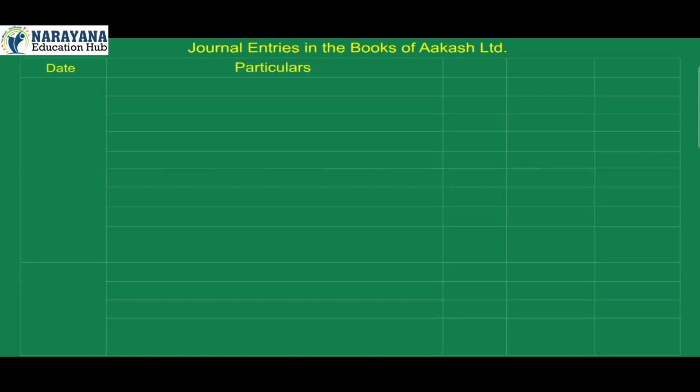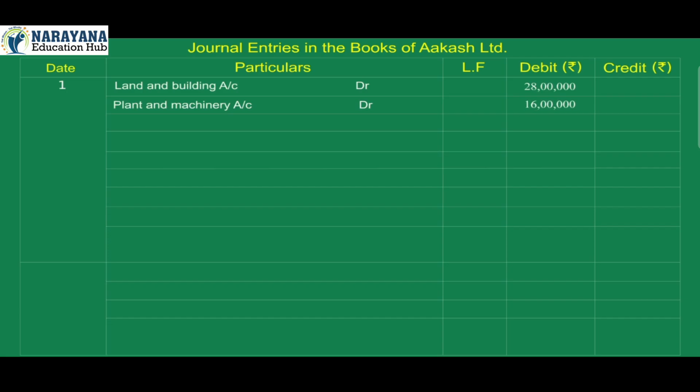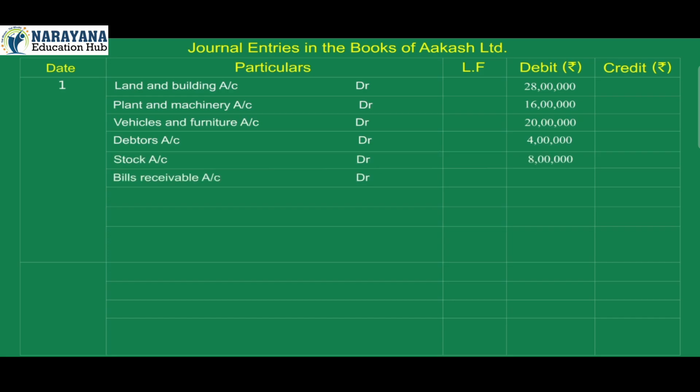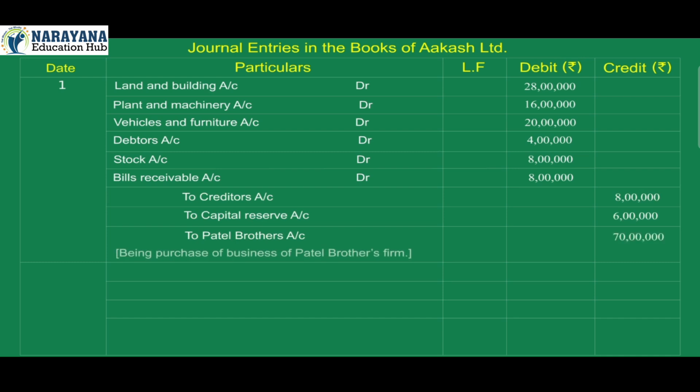Journal entries in the books of Akash Limited. Date, particulars, ledger folio number, debit, credit. 1. Land and building account debit, 28 lakh. Plant and machinery account debit, 16 lakh. Vehicles and furniture account debit, 20 lakh. Debtors account debit, 4 lakh. Stock account debit, 8 lakh. Bills receivable account debit, 8 lakh. To creditors account credit, 8 lakh. To capital reserve account credit, 6 lakh. To Patel Brothers account credit, 70 lakh. Being purchase of business of Patel Brothers firm.